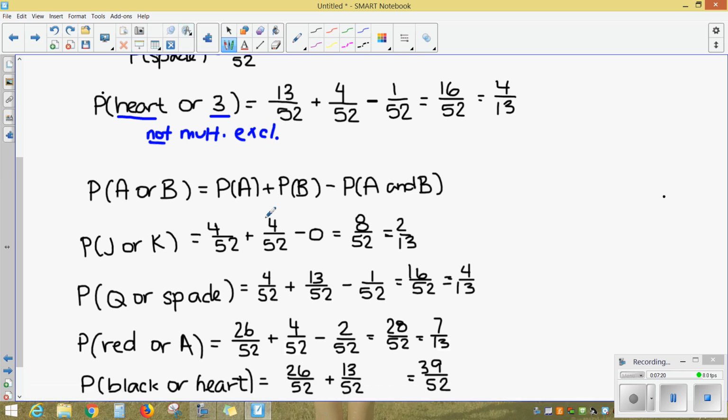And the last one, there are 26 black cards. There are 13 hearts. There are no black hearts, so I have no overlap. These are mutually exclusive events. So I subtract out nothing and get 39/52. Okay, we'll do some more examples in the next video.